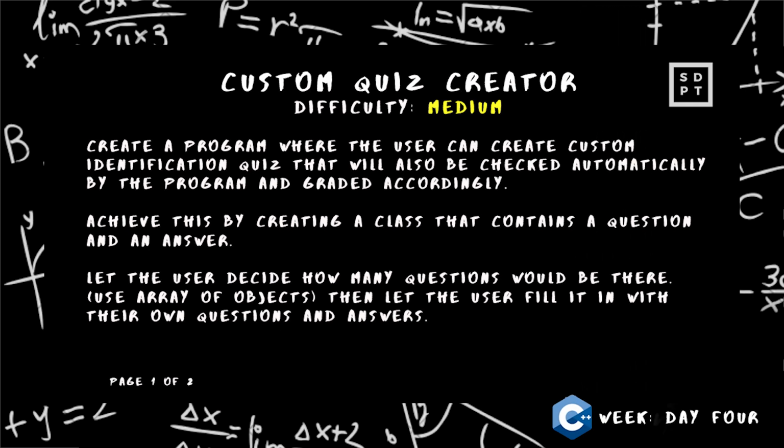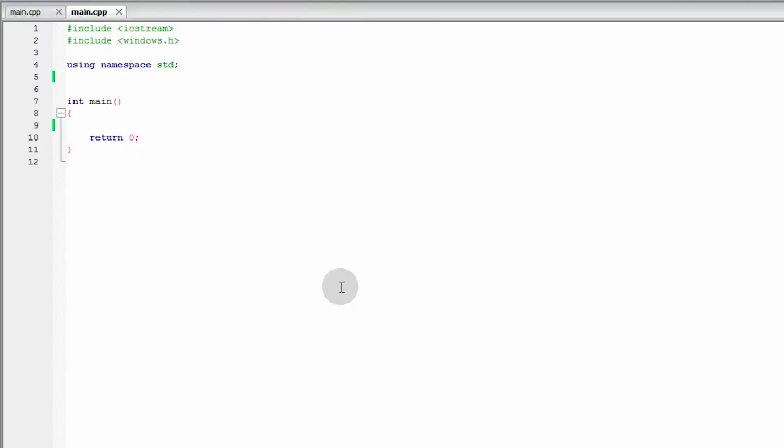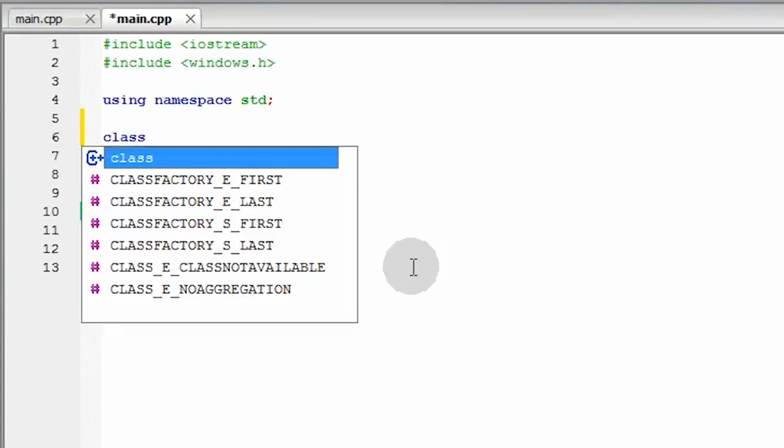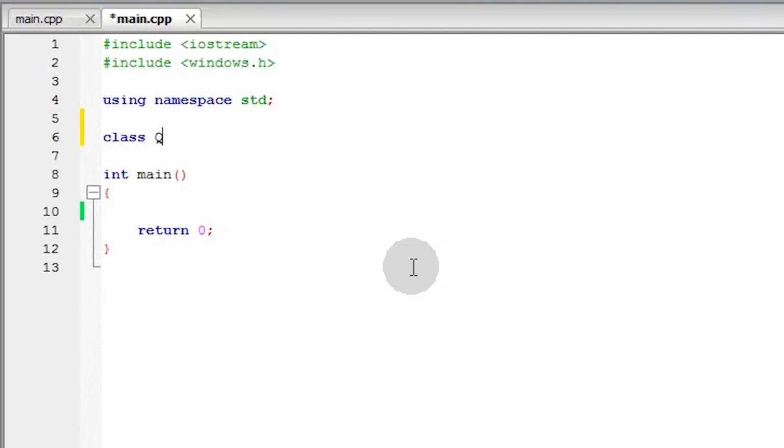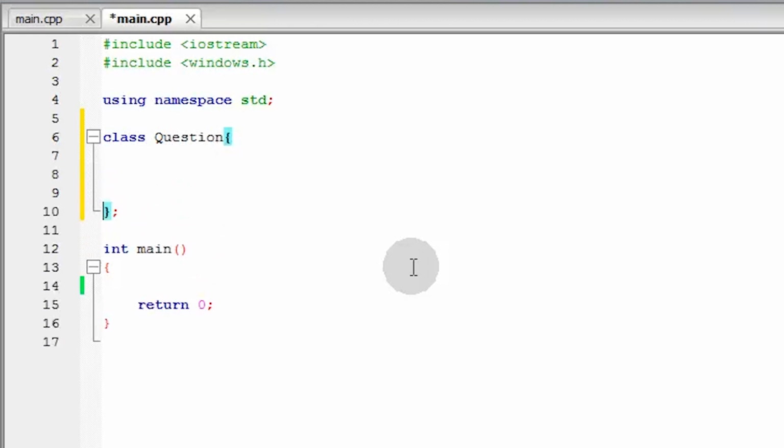So, ano muna yung kailangan natin gawin? Let's create a class first na nagko-contain ng question and an answer. So, gagawa tayo ng class. So, I hope na alam nyo nang gumawa ng class kasi object-oriented programming na to. So, we will put class keyword, and then yung name ng class natin. So, I will name it question. So, kahit ano naman yung ilagay nyo dyan. Then, curly braces, enter, enter. Then, I will declare a string variable here, which is a question again, then an answer.